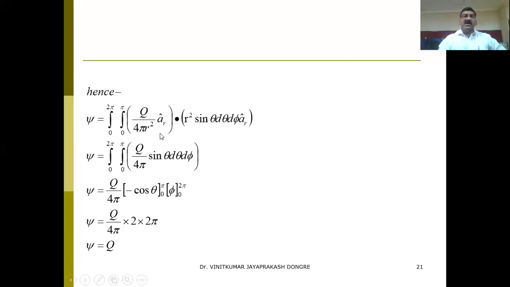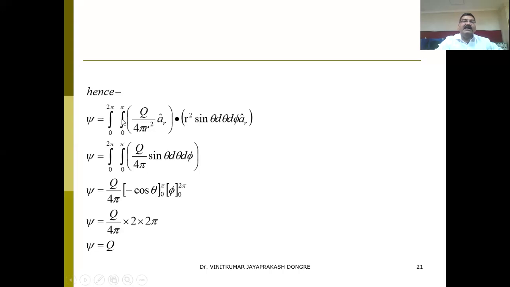Now, Q upon 4 pi r square a_r comes from D, and dS is r square sine theta d theta d phi a_r.